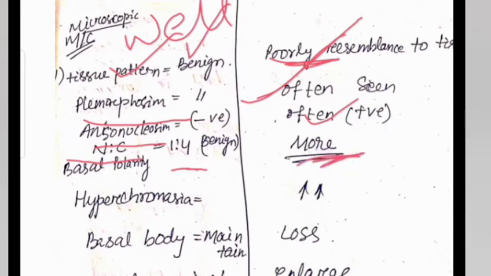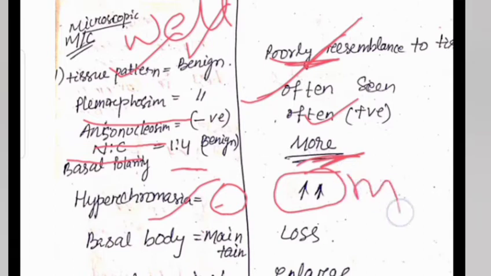Hyperchromasia is mainly absent in the benign, but increases in the malignant due to the more repeated replication, transcription, and the genetic material repeatedly undergoing the cycle. Basal polarity is present in benign, but here in the malignant the basal polarity is lost.